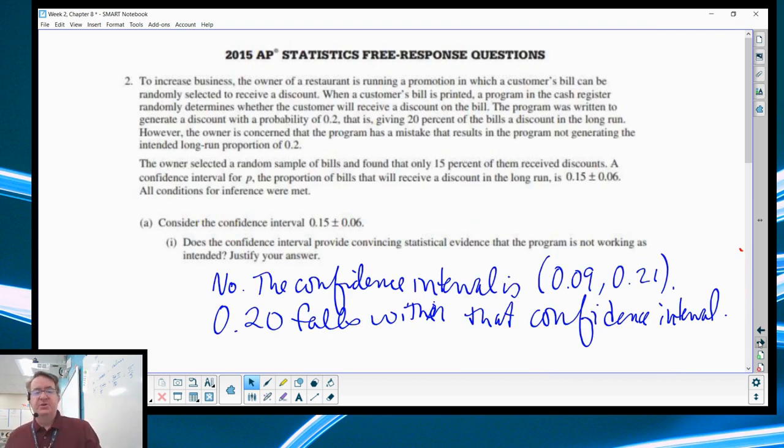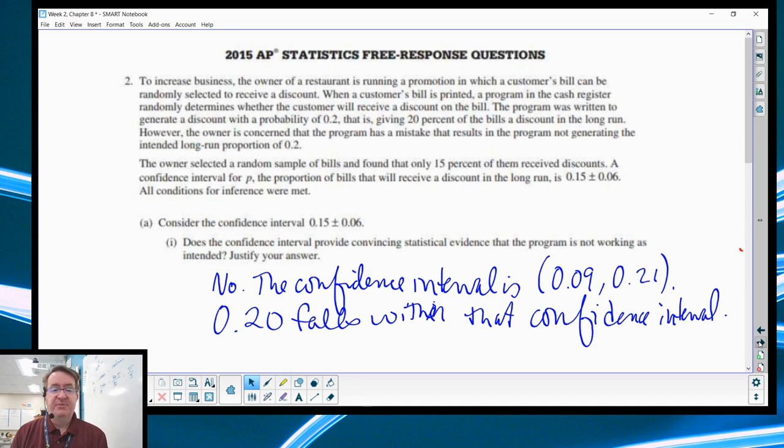To increase business, an owner is running a promotion in which the customer's bill can randomly be selected to receive a discount. When a customer's bill is printed, the program in the cash register will randomly determine whether or not the customer receives a discount on their bill. The program is written to generate a discount with probability 0.2, so that is giving 20% of the bills a discount in the long run. However, the owner is concerned that the program has a mistake and that it is not generating the intended long-run proportion of 0.2.